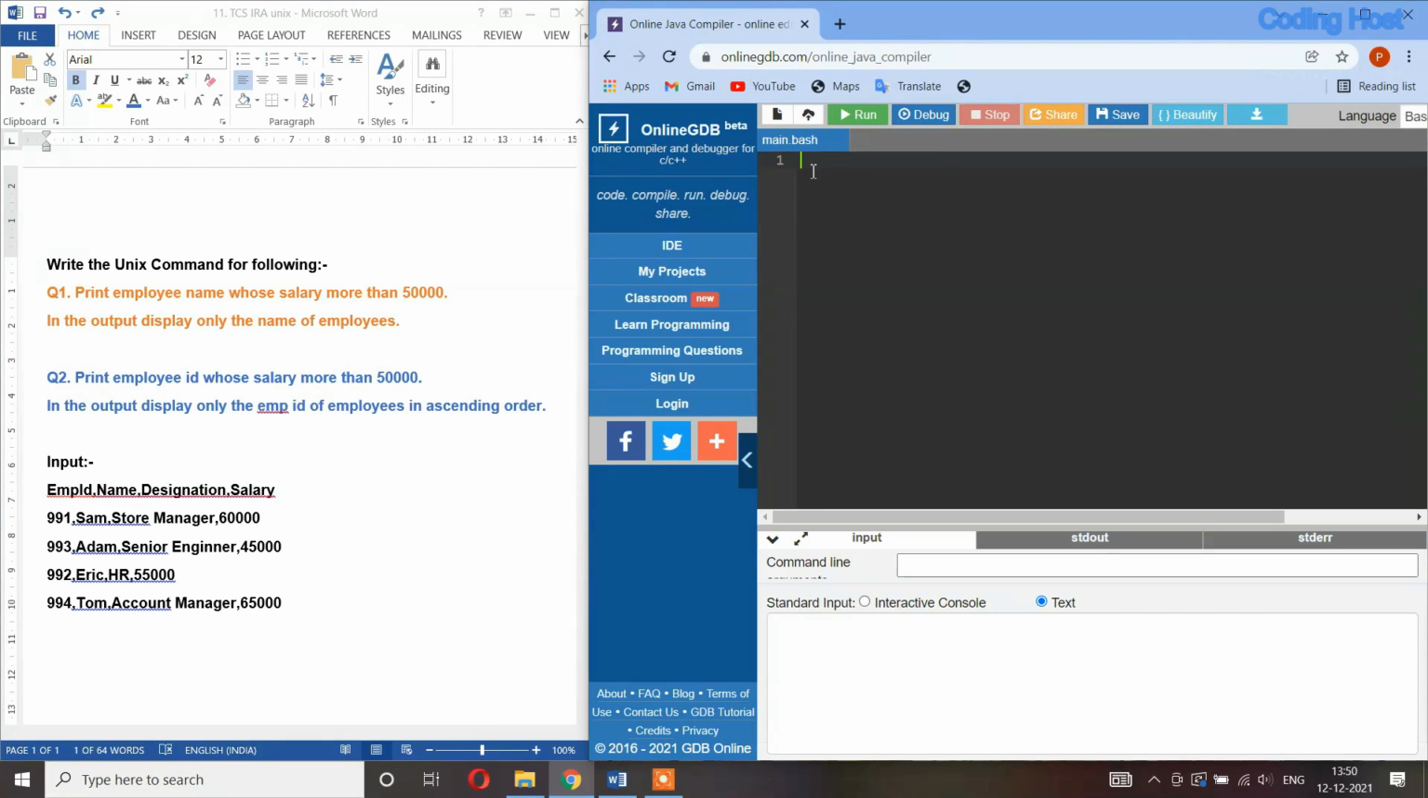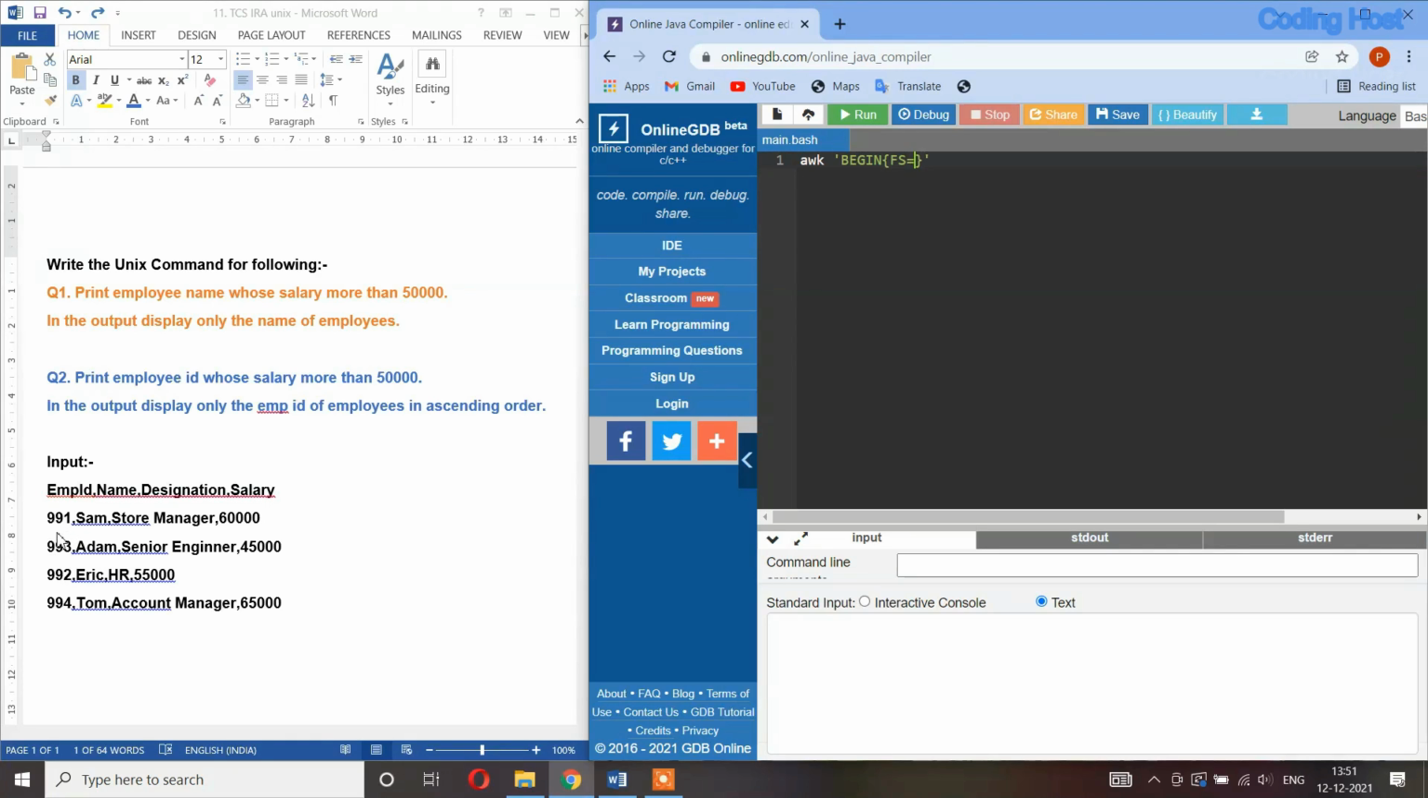This program will start with the awk command. Then we have to use single quotes. Now in these single quotes we have to write the BEGIN command. So BEGIN, and after that we have to use braces. Now in these braces we have to tell the field separator.